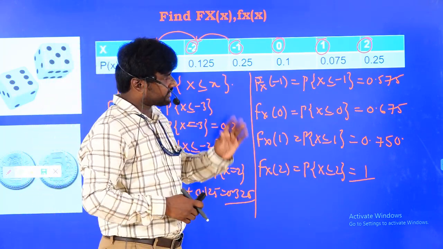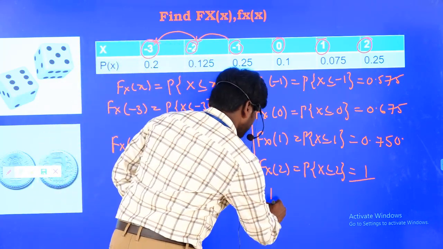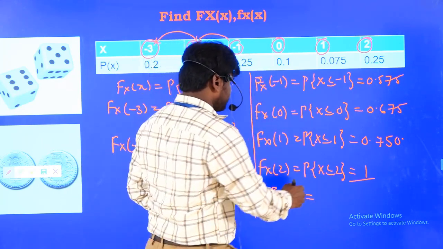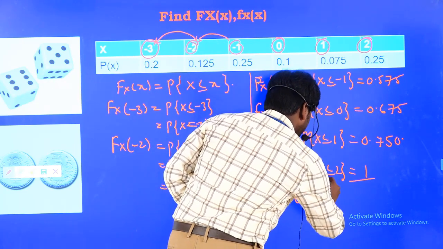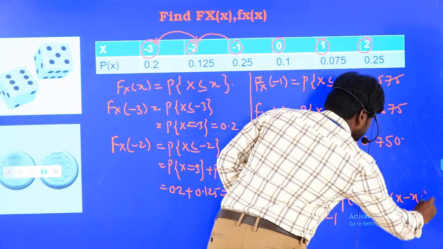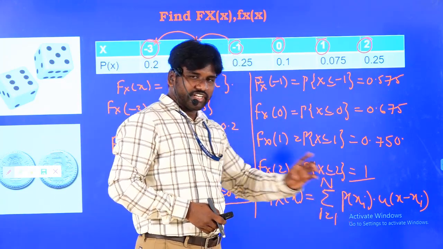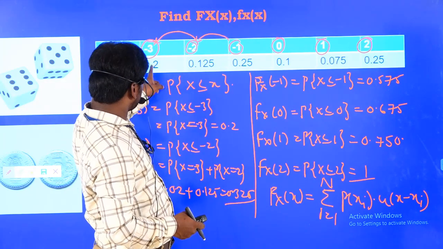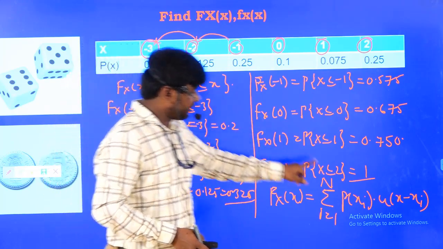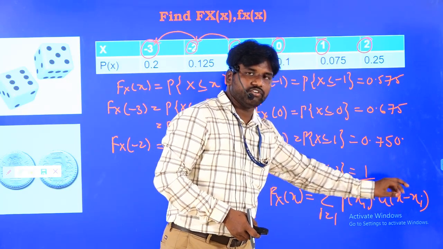Now if you want to write this expression in terms of the discrete domain, we all know the formula. Fx of x is directly given as the sum from i equal to 1 to n of the probability of xi multiplied with u of x minus xi. This is what we have to write. So what is i equal to 1? P of x1. Here x1 means the first real value. What is the first real value? Minus 3. So here we have to write the probability corresponding to minus 3, and it should be multiplied with u of x minus xi. That means u of x minus of minus 3, which is u of x plus 3.